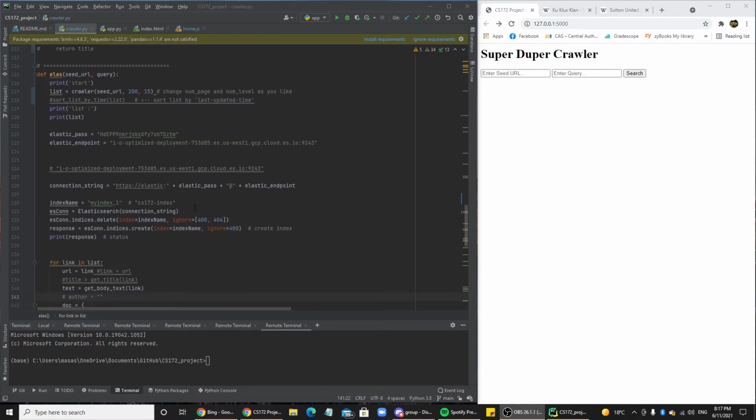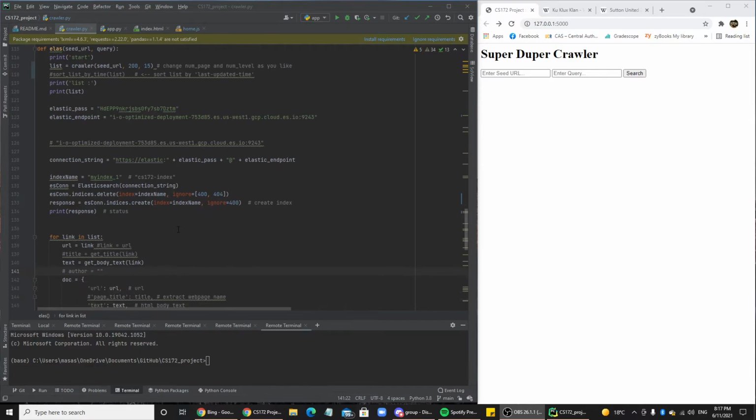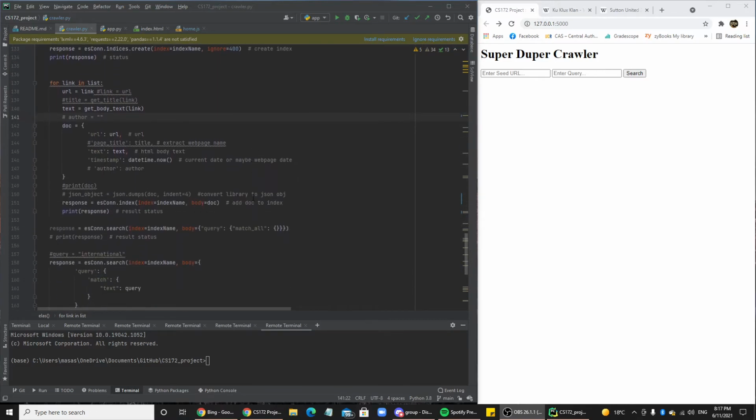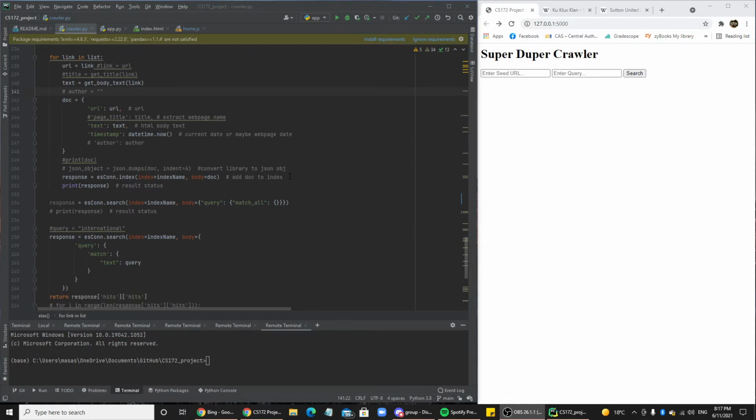And then this is our indexer. This is our part 2. We put in the Elastic password and the Elastic endpoint, and then we start going through each of our links. We actually upload every document individually instead of doing a bulk upload.